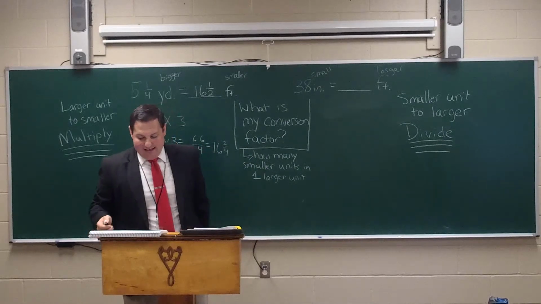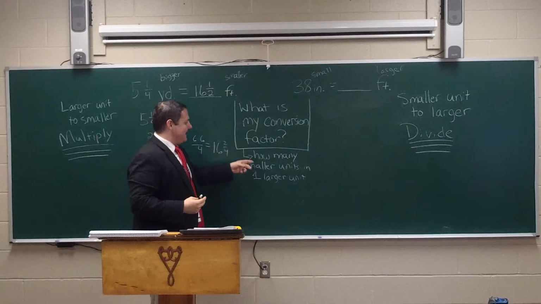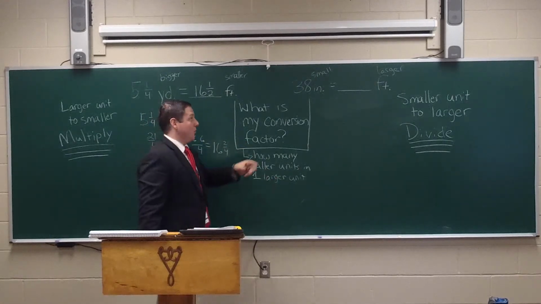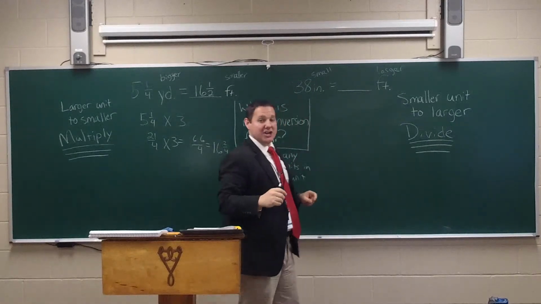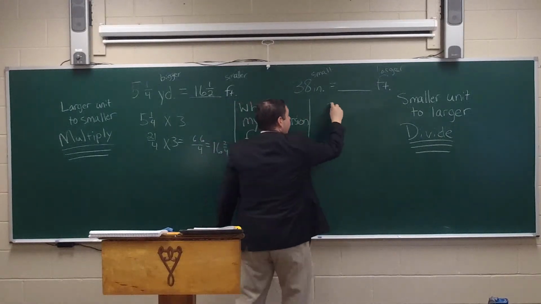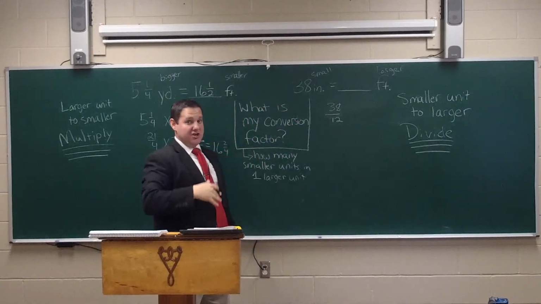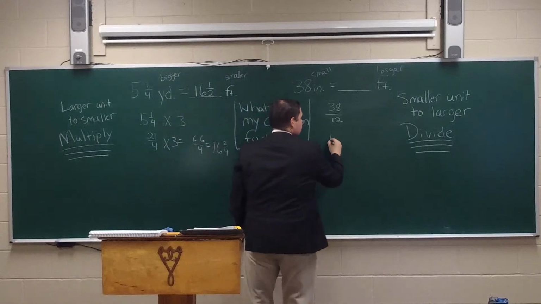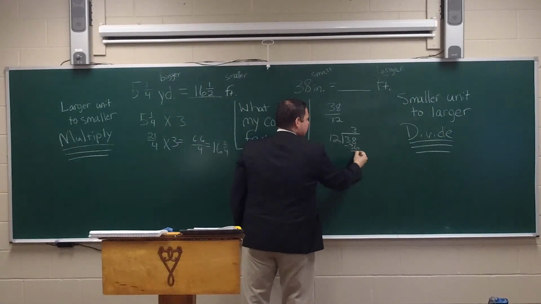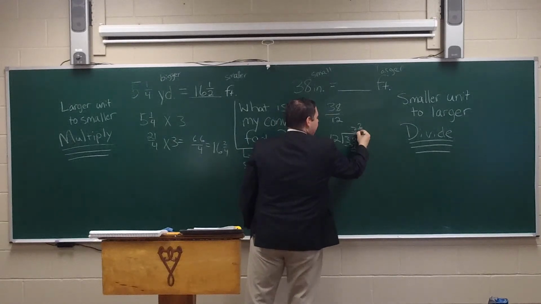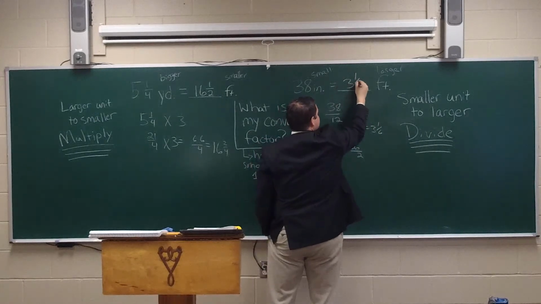So I need to know my conversion factor, remember, and that is how many smaller units are in one large unit. How many inches are in 1 foot? 12, that's exactly correct. So I need to divide 38 by 12. You could do your standard division, or you could reduce it. We'll put 12 into 38, and that goes 3 times, minus 36, that equals 2. We have 3 2/12, which equals 3 1/6 feet.